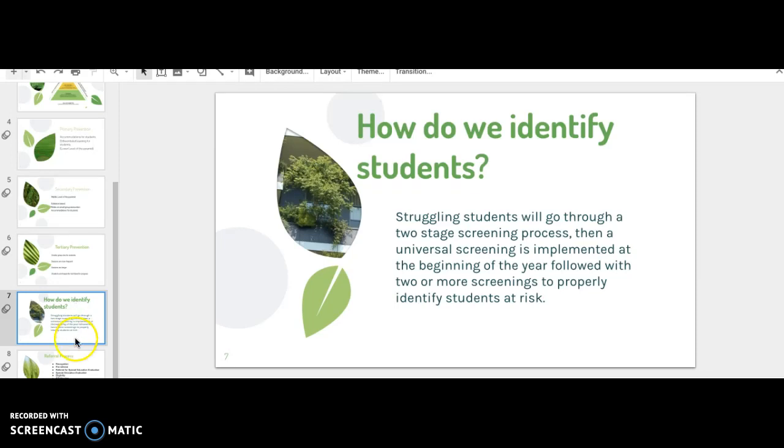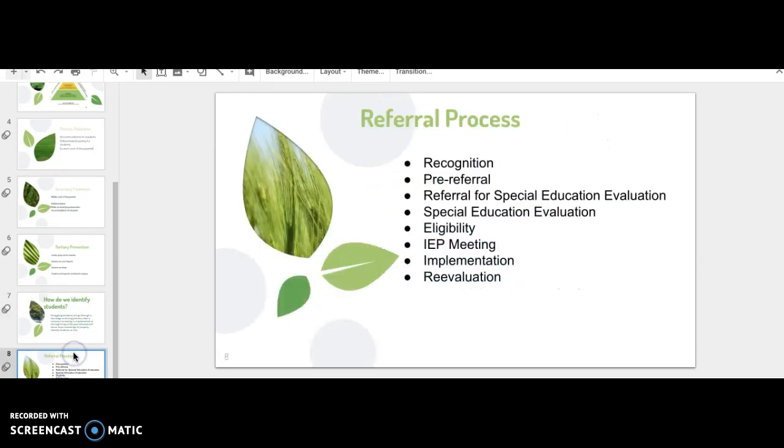So we're going to go on into the referral process. As you can see, there are many steps in the referral process. The first one would be recognition, and that recognition is just for us as teachers to be able to recognize students' academic levels, their social levels, their behavioral issues as well, and any physical abilities or disabilities that they have.